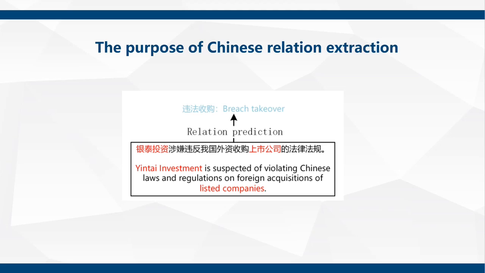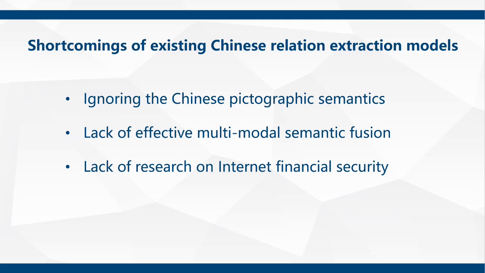In Internet security offense, it is essential to extract the relation from Internet financial text. Its purpose is to automatically extract the entity relation from a Chinese financial text with given entities. However, the existing Chinese relation extraction models have the following three problems.